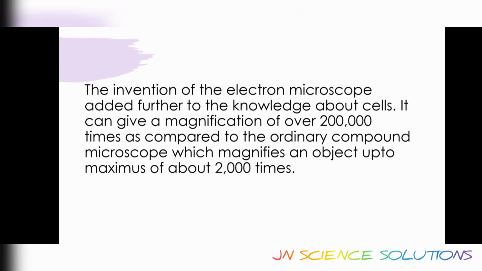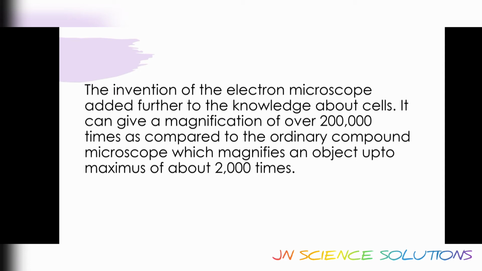Okay, now let's talk about more microscopes. The invention of the electron microscope added further to the knowledge about cells. It can give a magnification of over 200,000 times as compared to the ordinary compound microscope, which magnifies an object up to a maximum of about 2000 times. So, electron microscope: first simple, then compound, now electron.